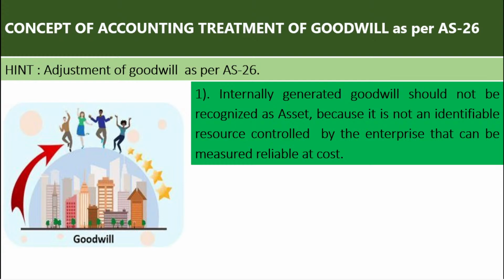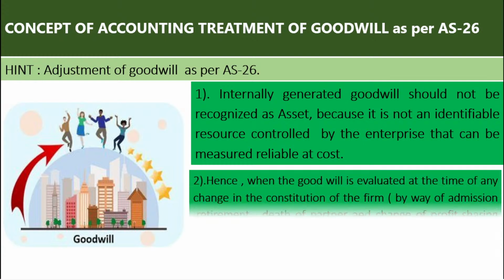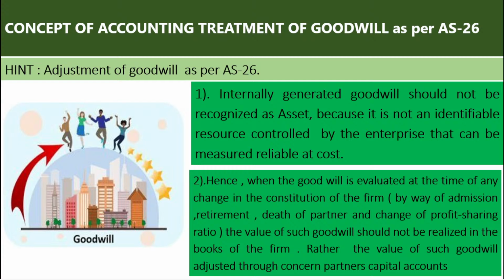I am simplifying it. Self-generated goodwill should not be recognized as an asset because it is not an identifiable resource controlled by an enterprise, and it cannot be measured reliably at cost. Hence, this is the theory.